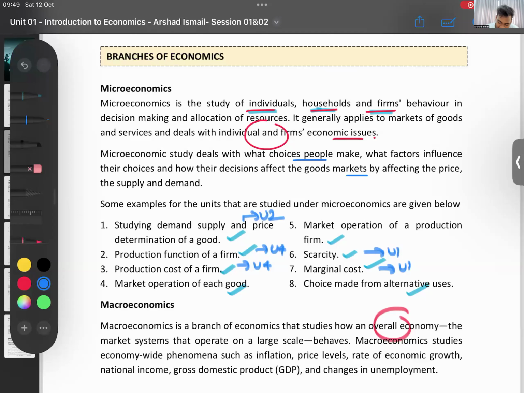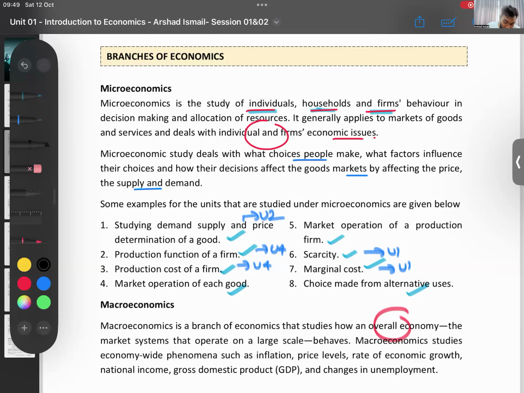So look at the examples here. Demand and supply for one good, the price of one good, the cost for one firm, how one firm is producing a good, scarcity, marginal cost, all of those are microeconomic topics.